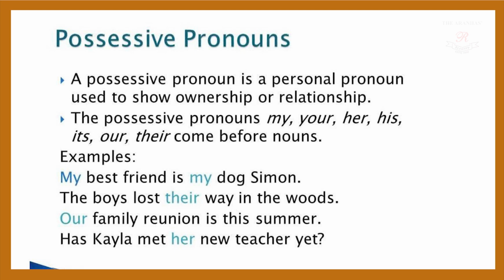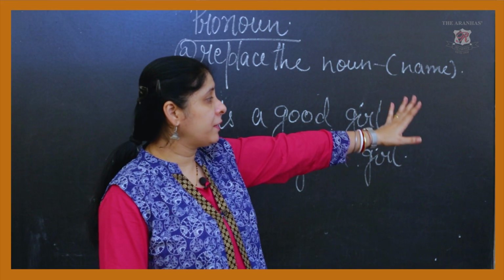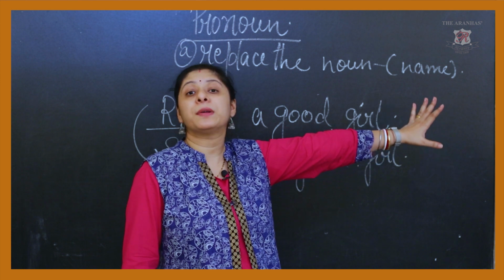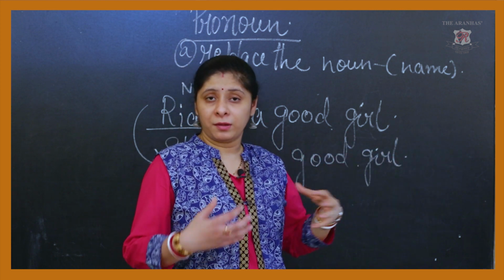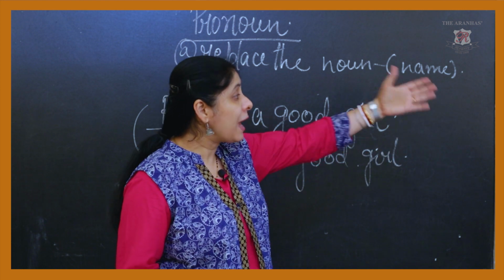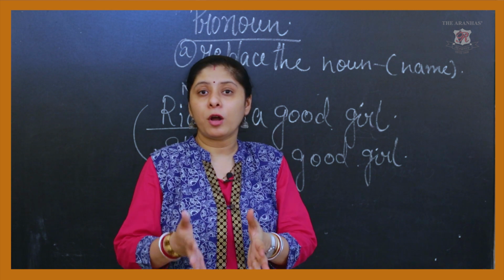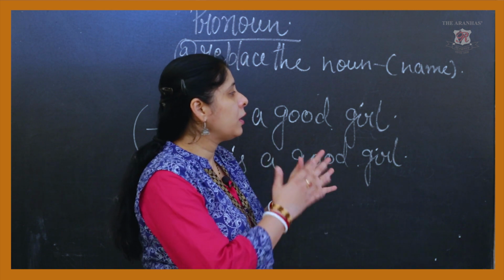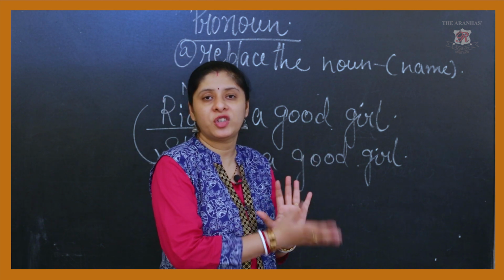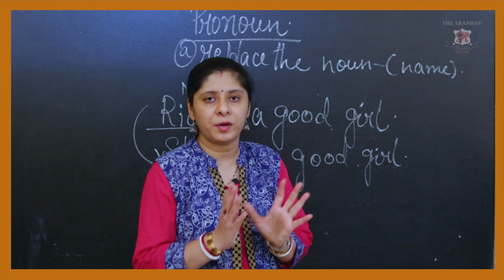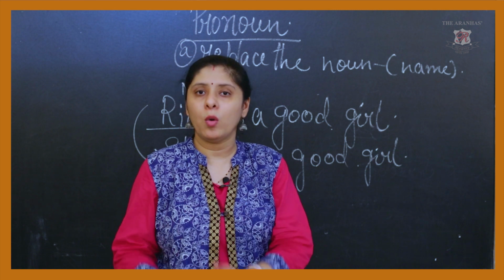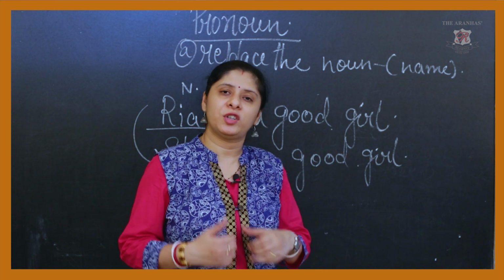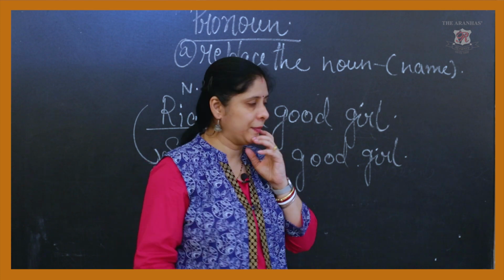So with all these things we have to be very careful when we are making the changes. Now see, in a possessive pronoun, the entire thing is in the possession of the particular person who is talking. Our family, that means the family belongs to that person. My best friend is my dog. That dog belongs to that person. So here we have to know the difference between the possessive pronoun and the personal pronoun. A personal pronoun talks about a person. It talks about the relationship and the ownership. So be very careful about which is a possessive pronoun and which is a personal pronoun.